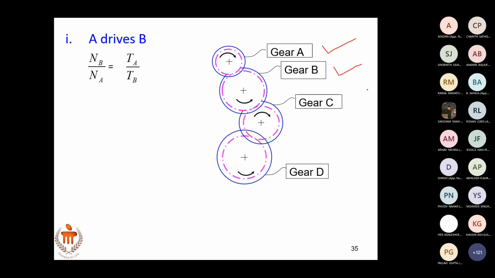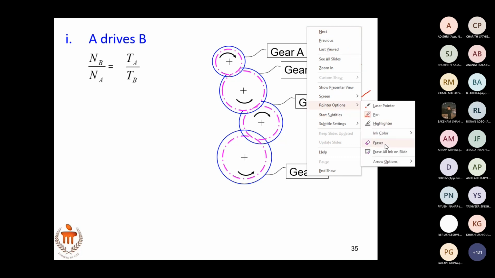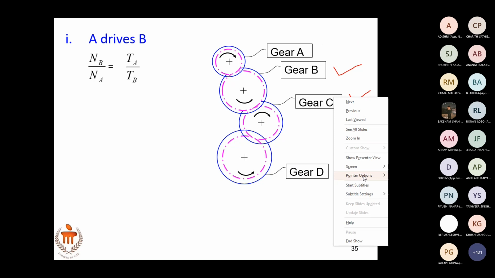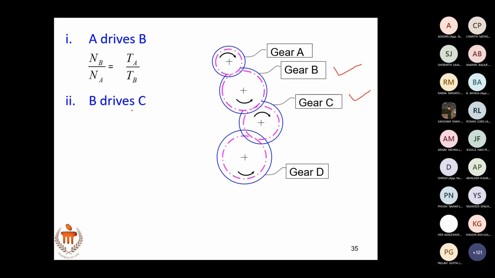We have one equation. Next, let us consider B and C. How to write the equation? B drives C. Now B is the driver, C is the driven, if you consider only B and C. So NC by NB equals TB by TC.